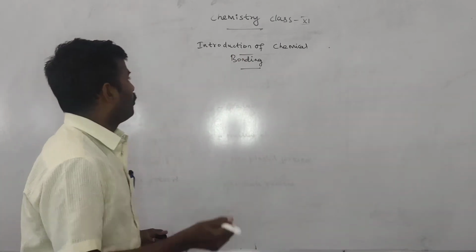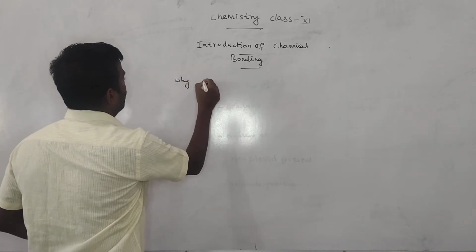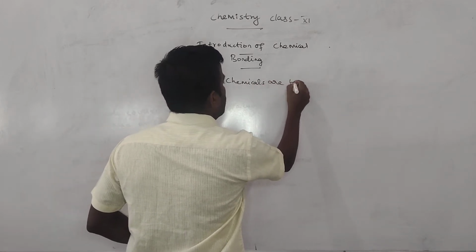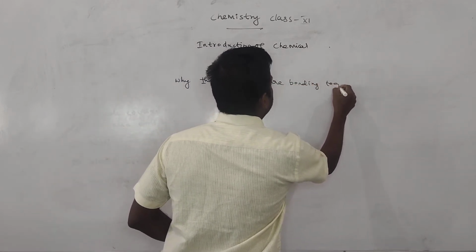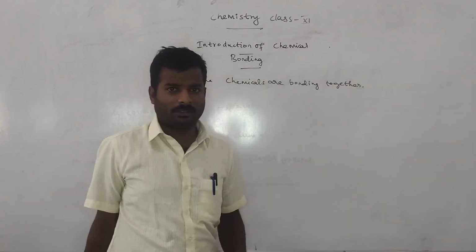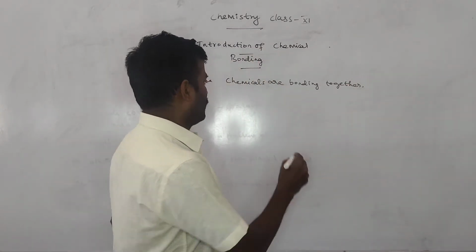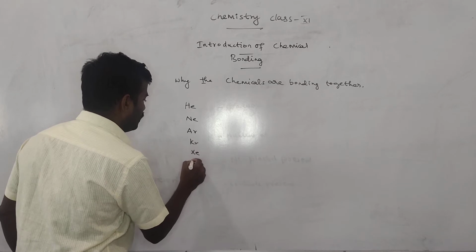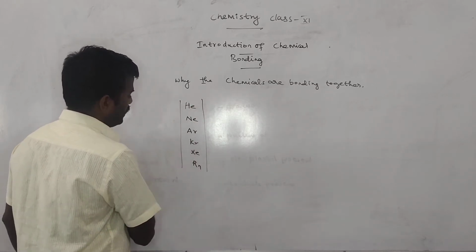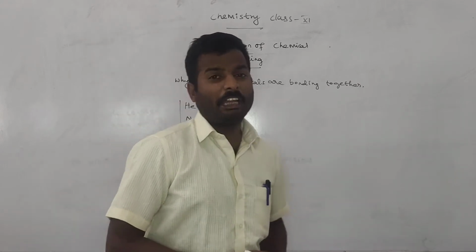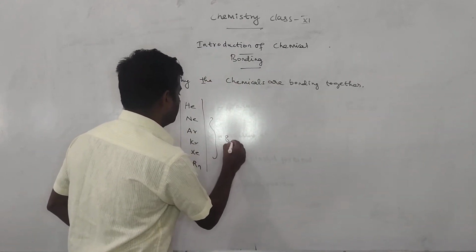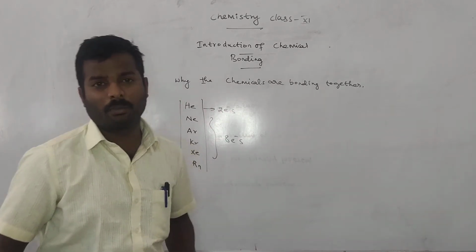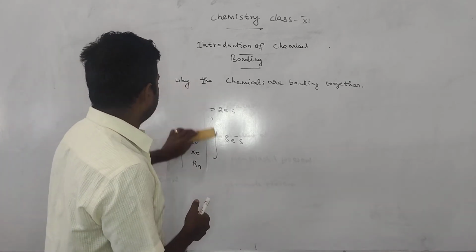First, I am going to start with why chemicals are bonding together. We already learned in small classes, noble gases like helium, neon, argon, krypton, xenon, radon. These elements have 8 electrons in the outermost shell, and helium has 2 electrons in the outermost shell. So they are called stable elements according to the Lewis concept.